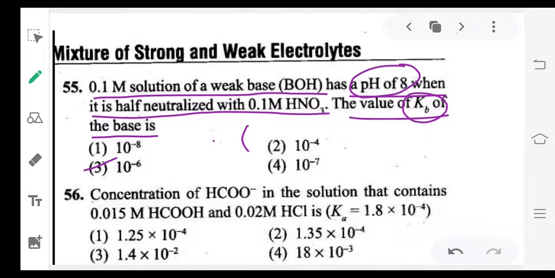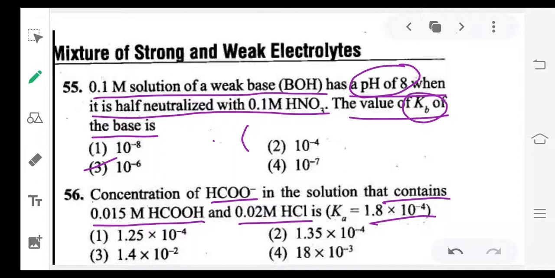Next, concentration of HCOO minus in the solution that contains 0.015 M HCOOH and 0.02 M HCl, Ka they given. This is an acidic buffer because weak acid and its conjugate base.